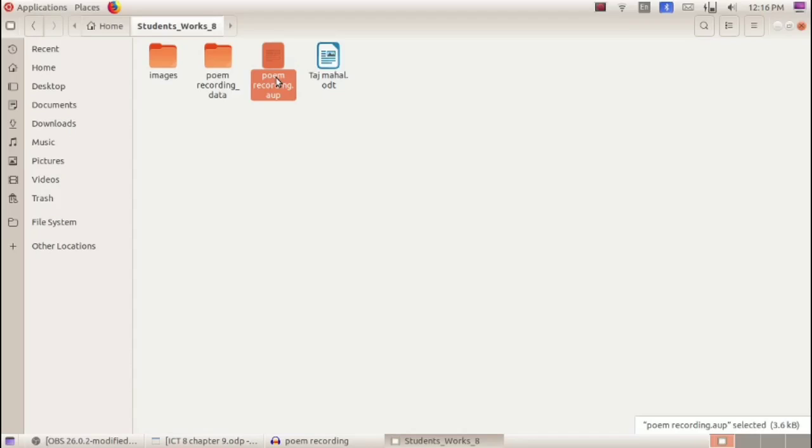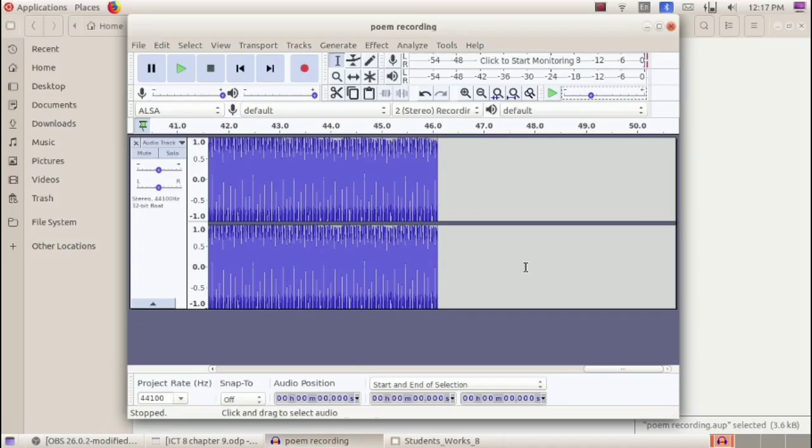But if we open any other audio file, it will be opened in a media player or audio player software, not in Audacity software, right? But this is an Audacity project file. It is not exported or completed, so it will be opened in Audacity itself. So that is the benefit of saving a recording as a project file.